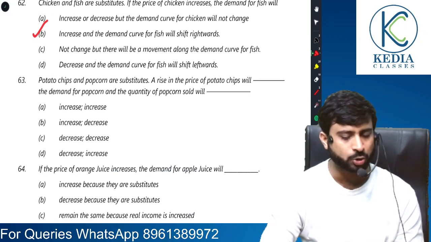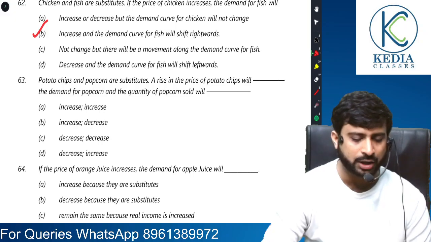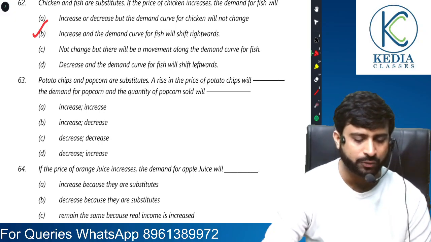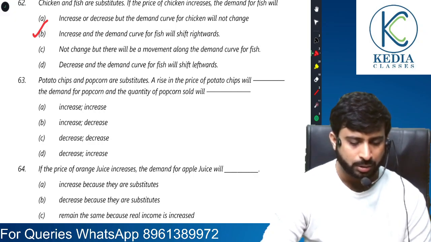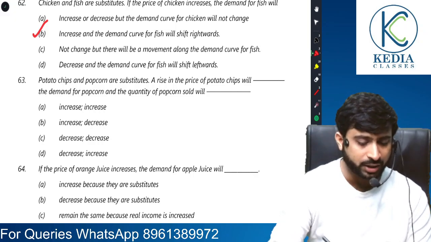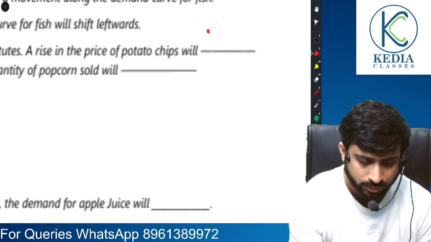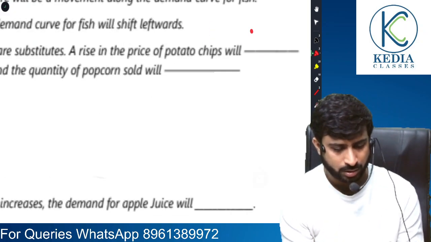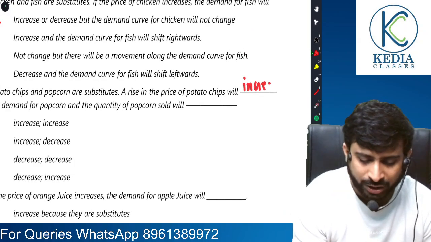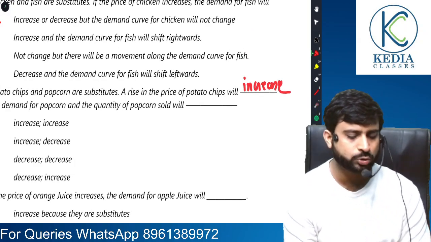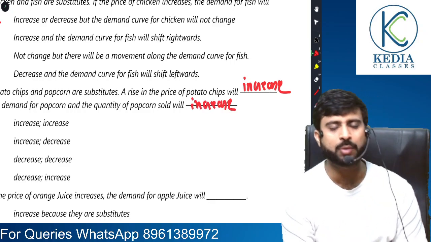Chips and popcorn are substitutes. A rise in price of potato chips will increase the demand for popcorn, and so quantity of popcorn sold will obviously increase, because both ways they are talking about popcorn only.